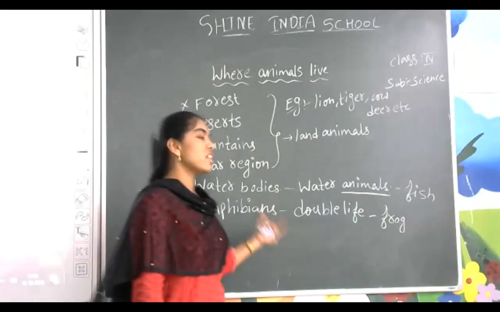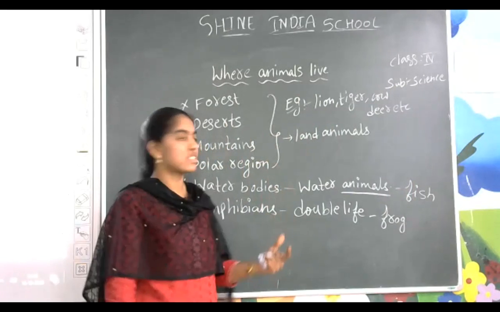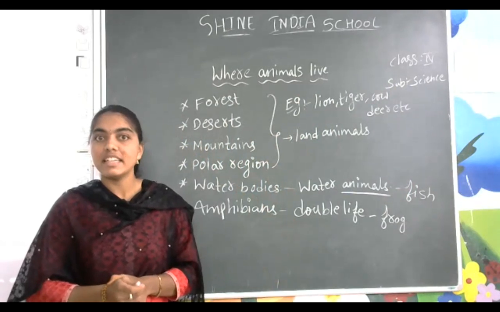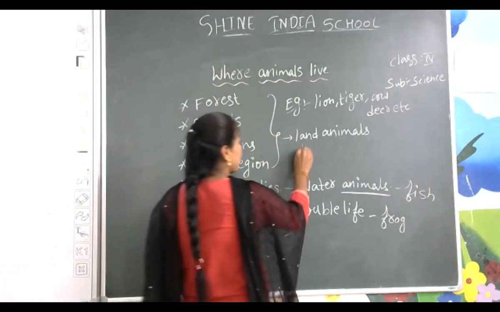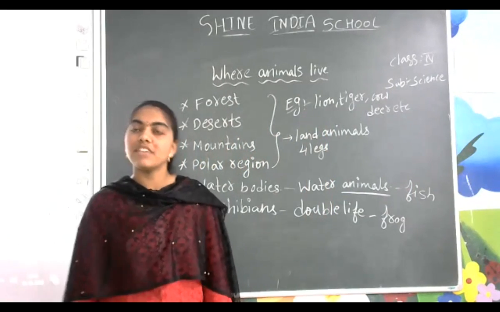Here in this chapter, where do animals live, we are going to discuss. Some animals live in the forest. Land animals have 4 legs.